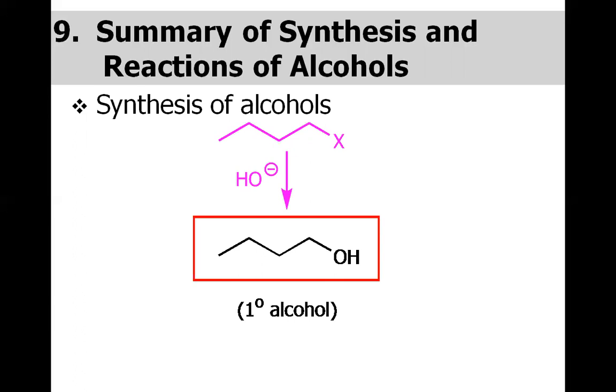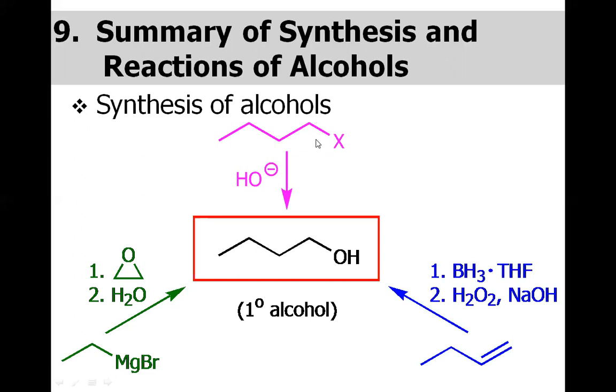So in summary of synthesis and reactions of alcohols, for the primary alcohol, if you consider this primary alkyl halide, when reacted with hydroxide, a simple displacement SN2 type reaction will give you the primary alcohol. We may also get the primary alcohol if we treat this terminal alkene with borane and later with hydrogen peroxide. This will give you the anti-Markovnikov hydration product, and we will have the hydroxy at the end of the carbon chain. One more way to have the primary alcohol is the epoxide ring opening.